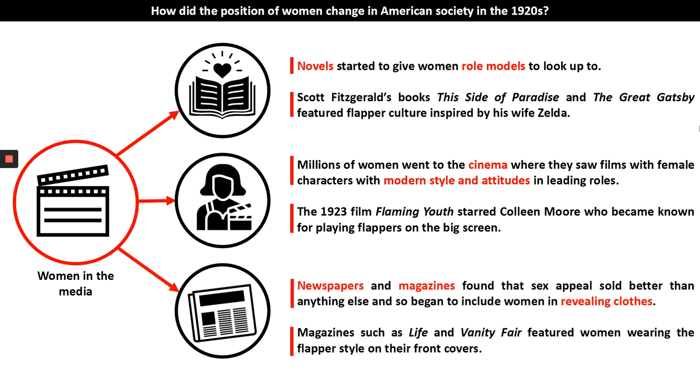And in newspapers and magazines, they also started to use women in terms of advertising. Newspapers and magazine owners found that sex appeal sold better than anything else, and so adverts often included women in revealing clothing, trying to appeal to men. And magazines also, like Life and Vanity Fair, featured women on the front covers wearing flapper style. So women and this new style of woman, the flapper, gained a lot of exposure in the 1920s.